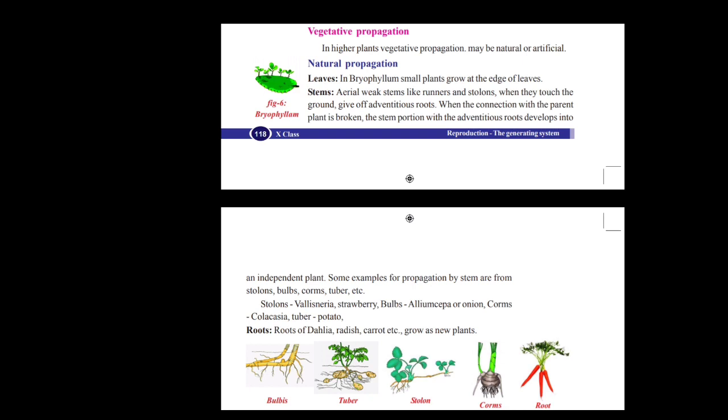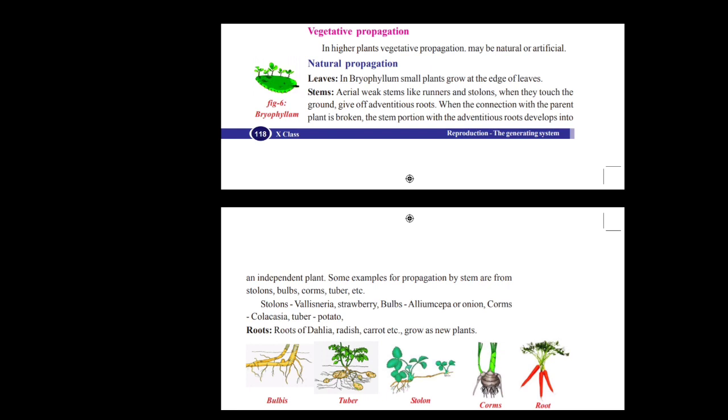To explain this, we can use bryophyllum leaves. So just observe the picture. So those are bryophyllum leaves. In the bryophyllum leaves, small plants can grow from the edges of the leaf only. It is a kind of natural propagation. Here there is no need of female gamete, male gamete, no fertilization, no fusion. Simply the leaves can produce another bryophyllum plants.